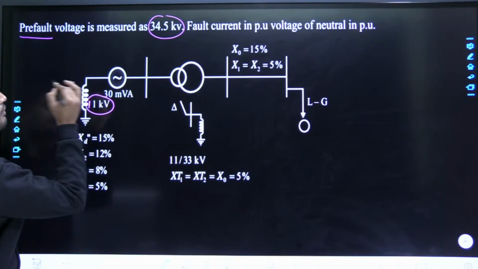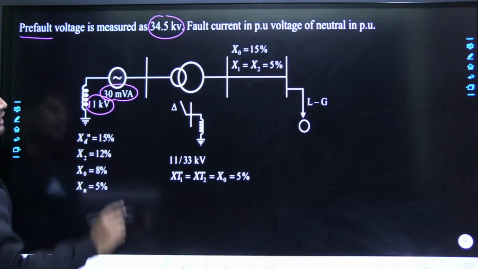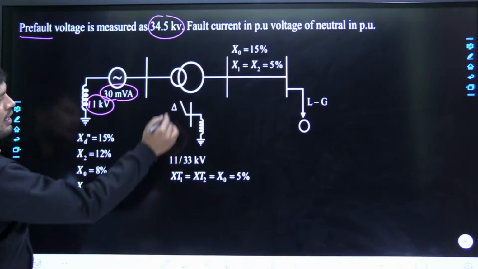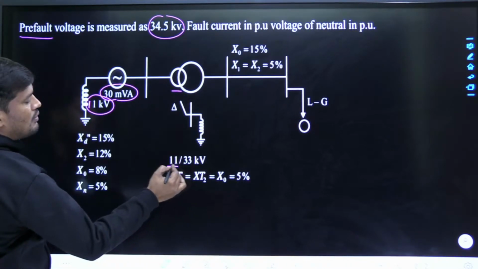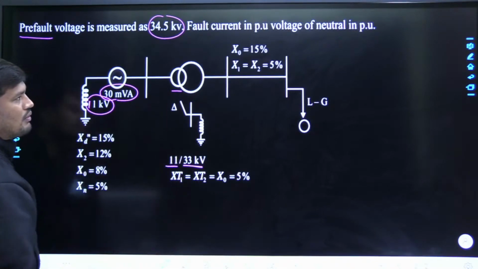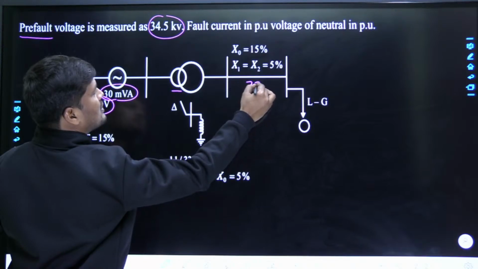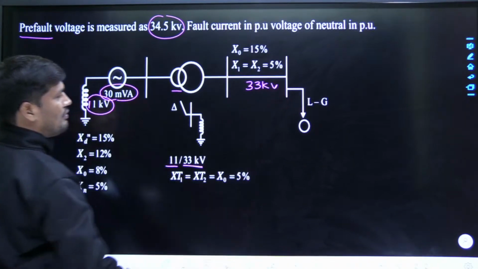Please correct it. The generator is working at 30 MVA capacity. The LV side voltage of the transformer is 11 kV and the HV side voltage is 33 kV. Therefore, the voltage of the transmission line is also going to be 33 kV.